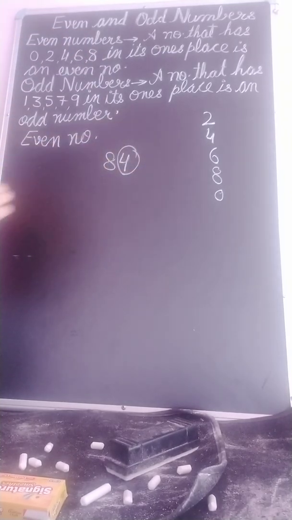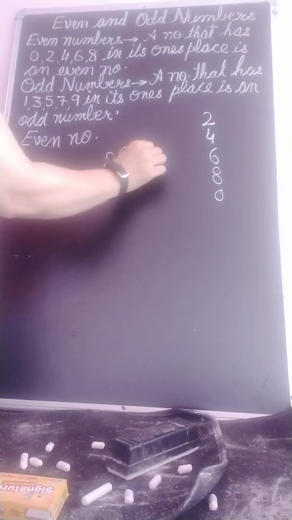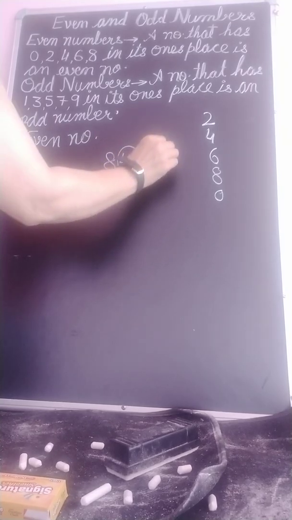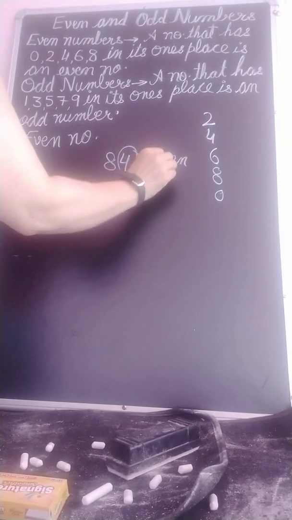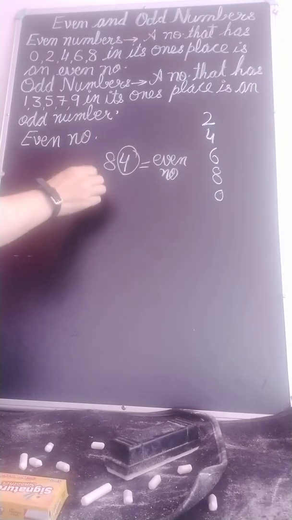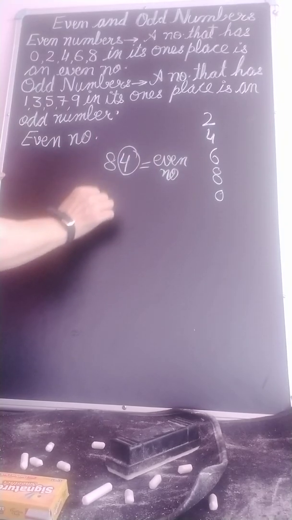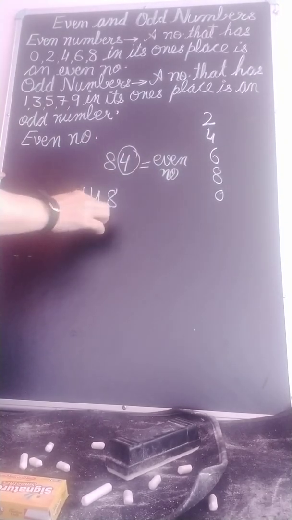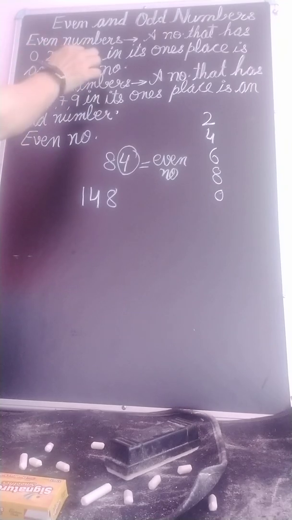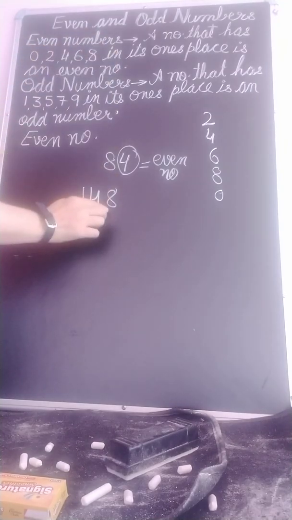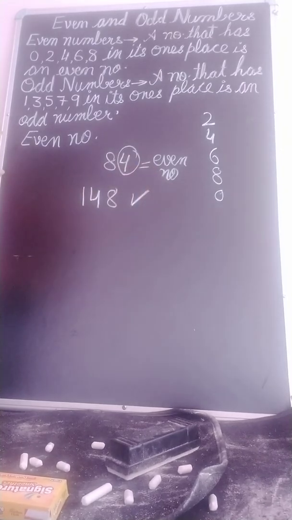At the ones place we have 4, so 84 will be an even number. And one more, 148. Now 8 is also an even number digit, in the ones place. So this is also an even number.